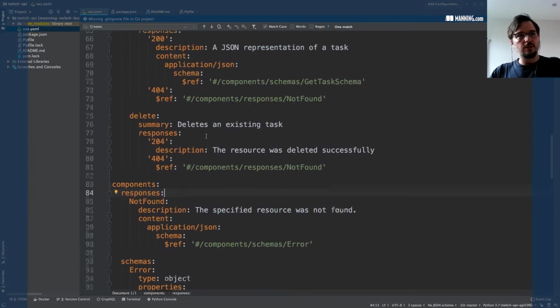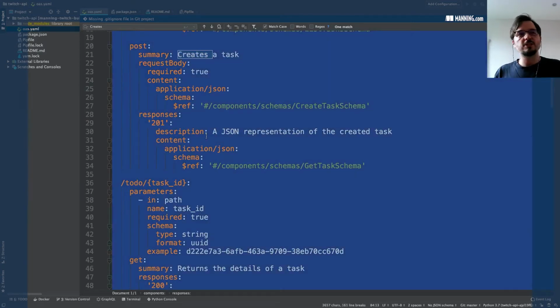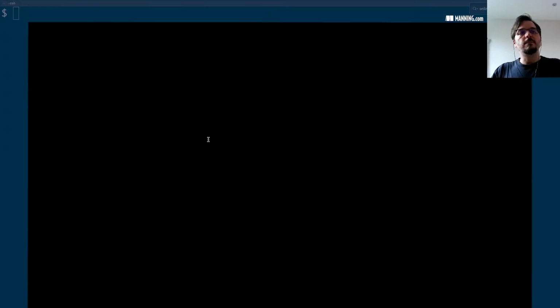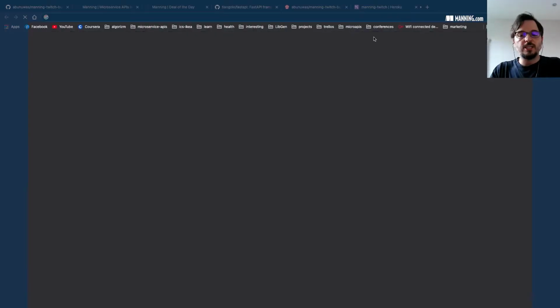Visualizing APIs in this kind of document is not that easy. What I recommend is you get a proper visualizer. So I'm going to show you one here. It's Swagger. There are different ways of visualizing REST APIs. Swagger is the classic, still one of the most popular.